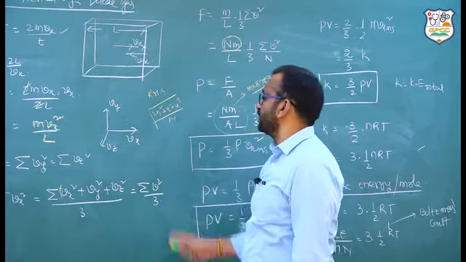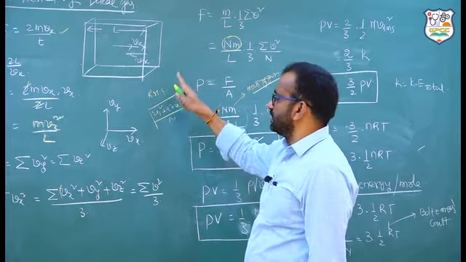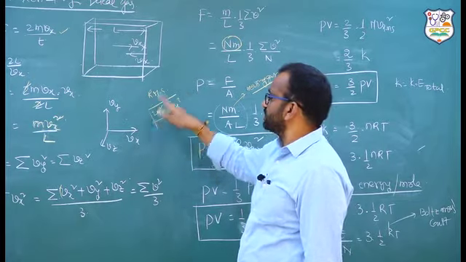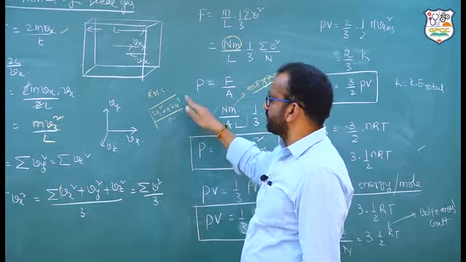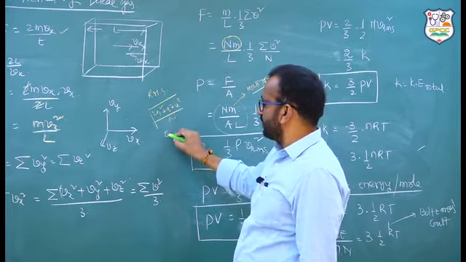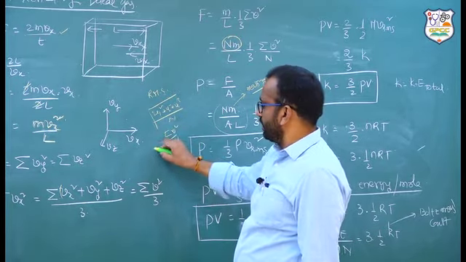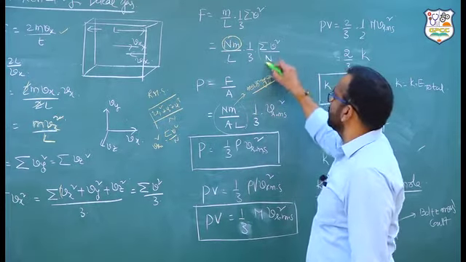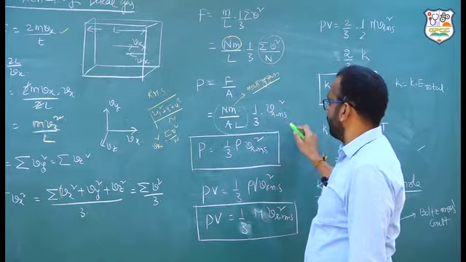So, this is called RMS velocity. Square it, mean it and root it. So, VRMS square means V1 square plus V2 square plus V3 square by n. So, therefore, sigma V square by n is equal to VRMS square. That is the reason why in the place of this we are writing VRMS square.